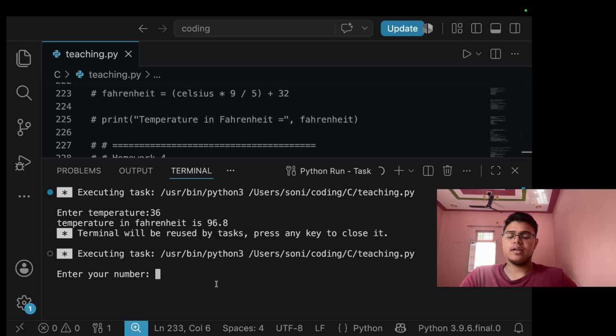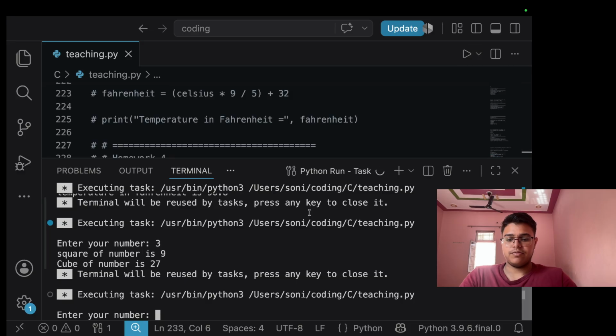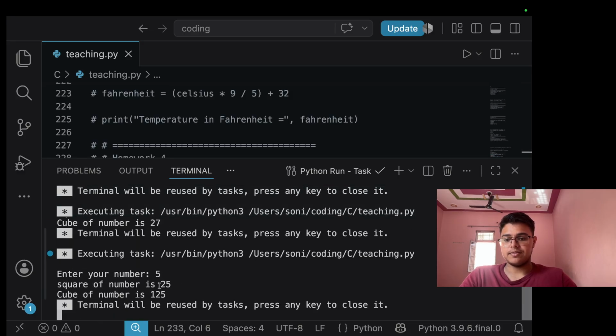So I think 3 is okay. So the square of 3 is 9 and the cube is 27. Let's take another, let's say 5. So 5, 25 is the square and 125 is the cube. Okay.